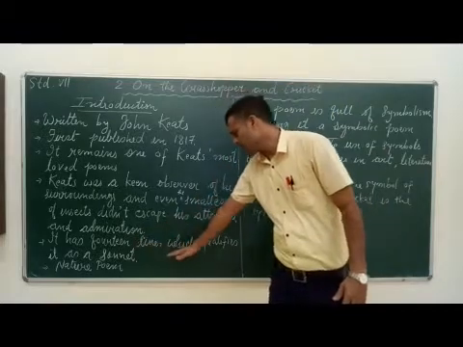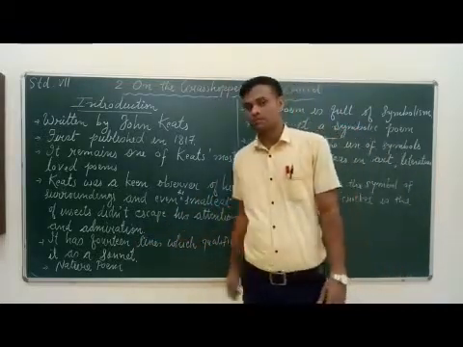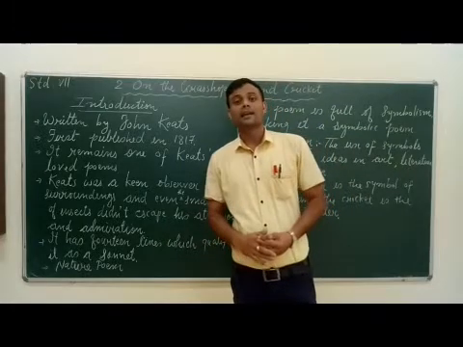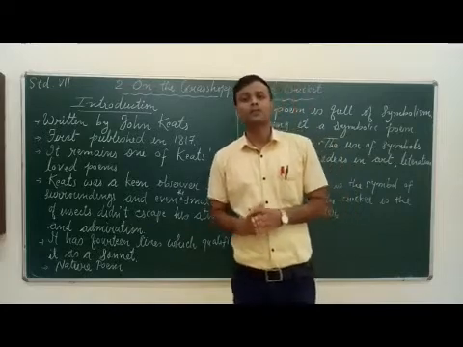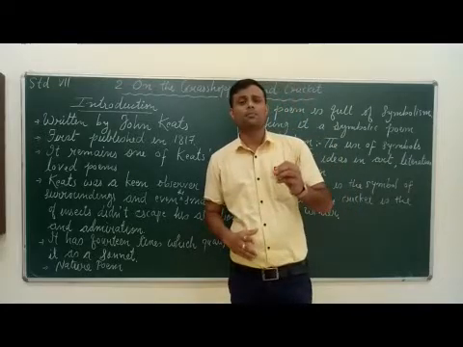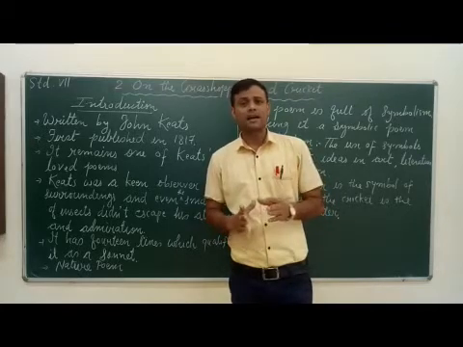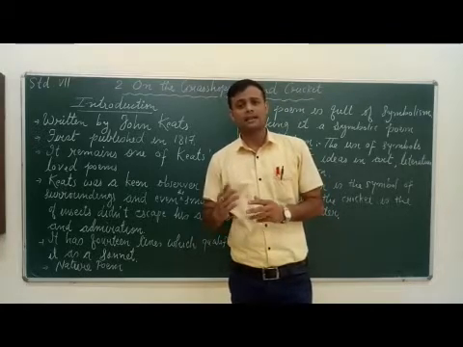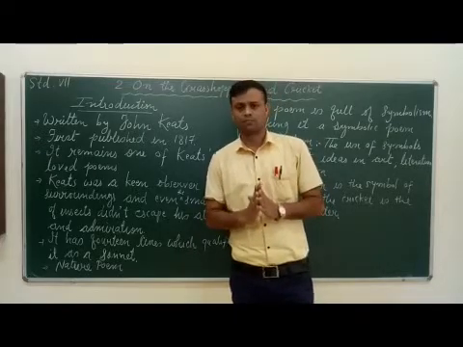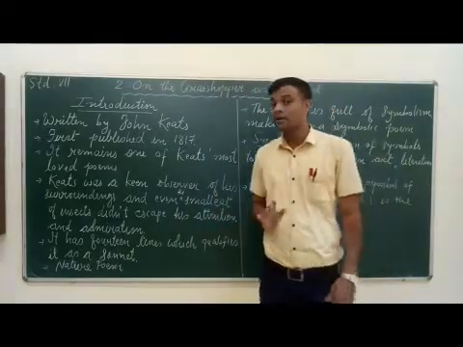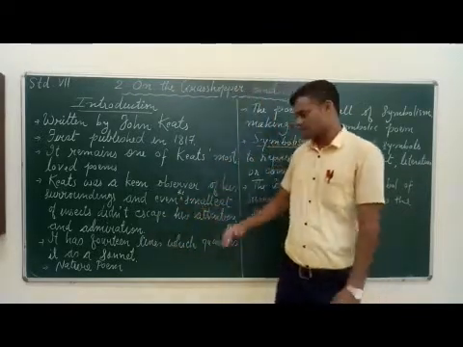It has 14 lines, which qualifies it as a sonnet. When a poem has 14 lines, it is a type of poem called a sonnet. It is divided either into 6 plus 8 or 8 plus 6. In the present poem, there are 14 lines, which suggests that it is a sonnet.